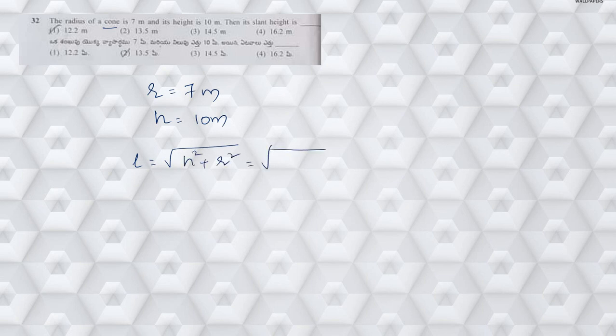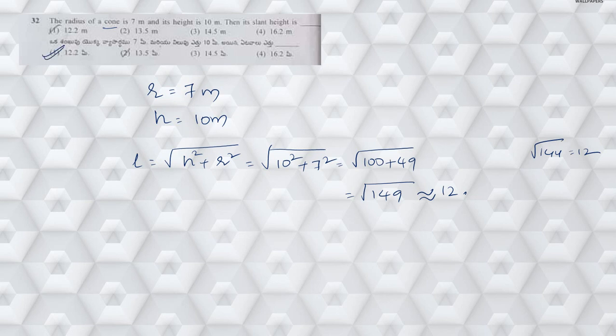Substituting the values, 10 square is 100 plus 7 square is 49, so it is nothing but 149. We know that the square root of 144 is 12, so it is nearly 12 point something. From the options, 12.2 is the nearest value. Hence the answer is 12.2 meters.